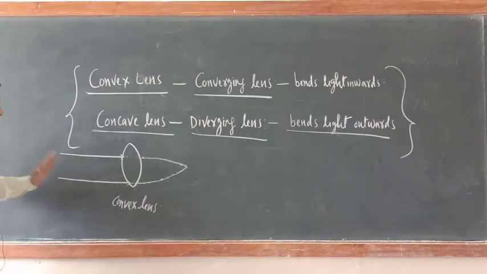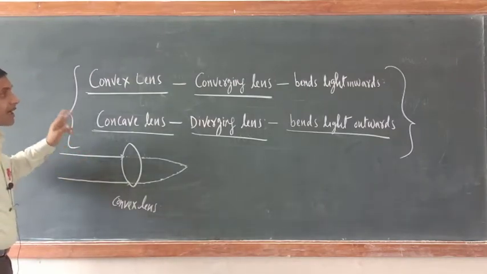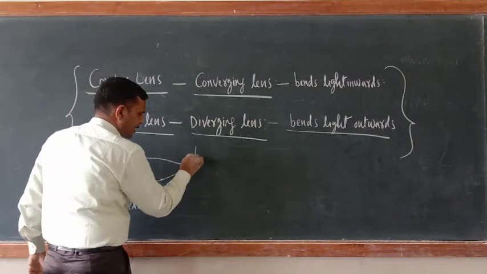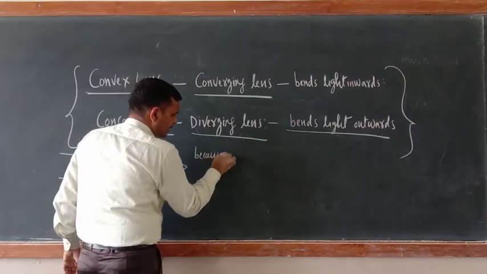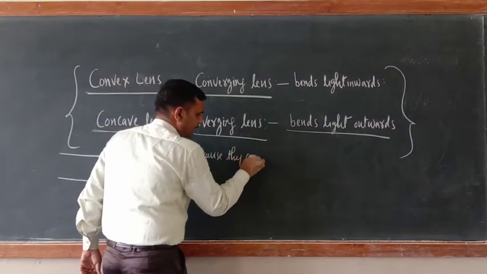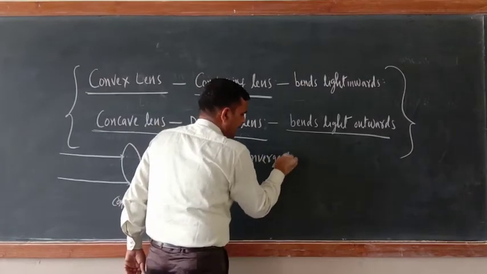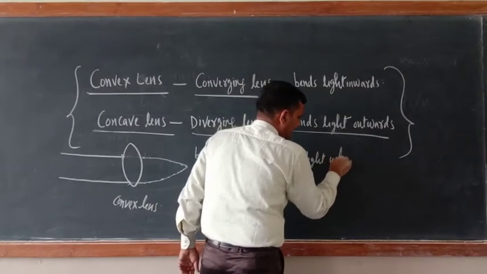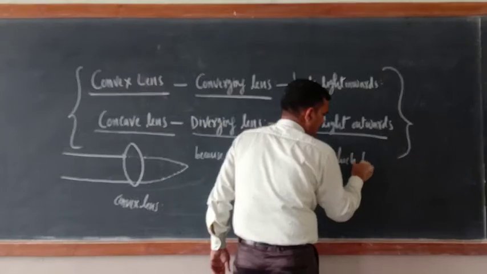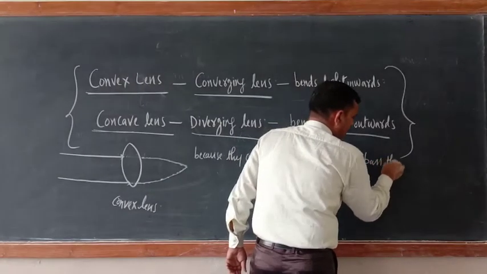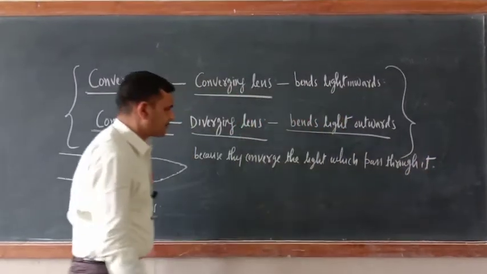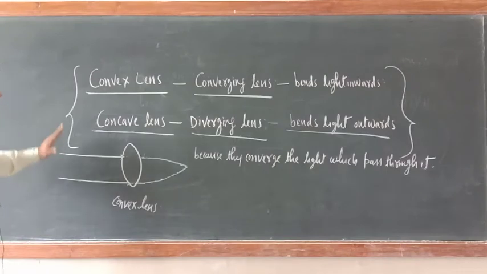That is why convex lenses are known as converging lens. One line answer: because they converge the light which passes through it. That is why convex lens is known as converging lens.